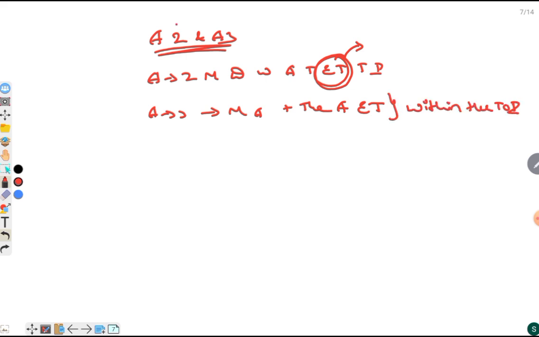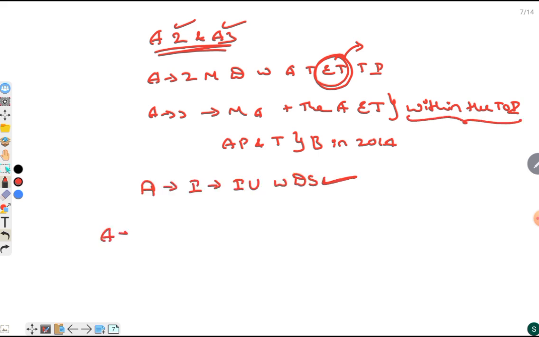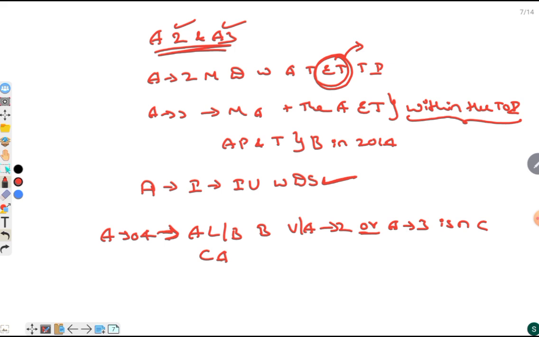I feel that you got the difference between Article 2 and Article 3. For example, for Article 3, Andhra Pradesh and Telangana, the state was bifurcated in 2014 and it happened within the territory of India. Then Article 4. Article 4 says that any law or bill brought under Article 2 or Article 3 is not considered a constitutional amendment under Article 368.